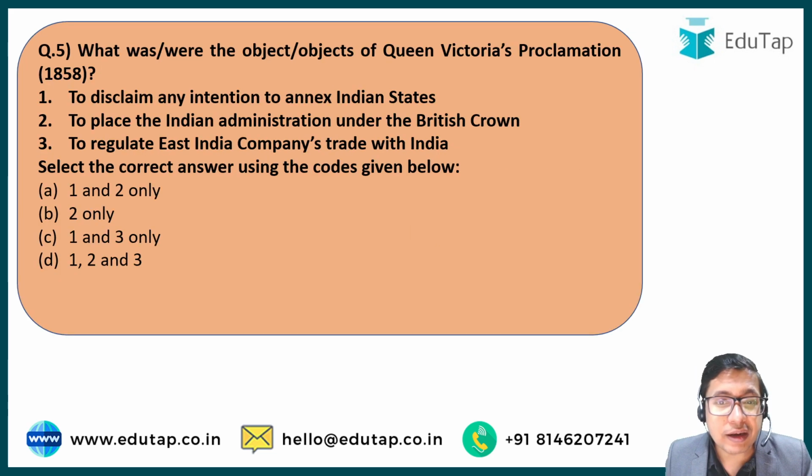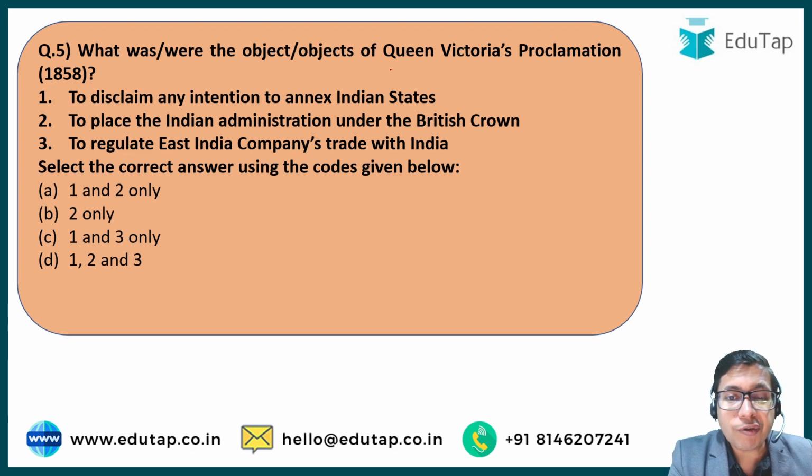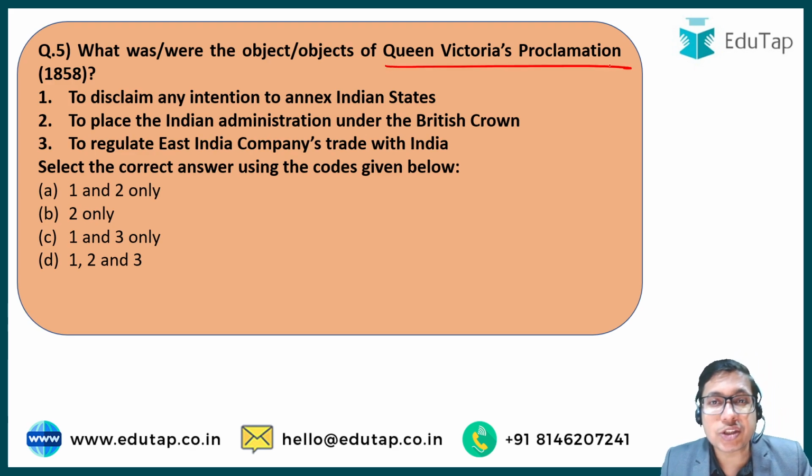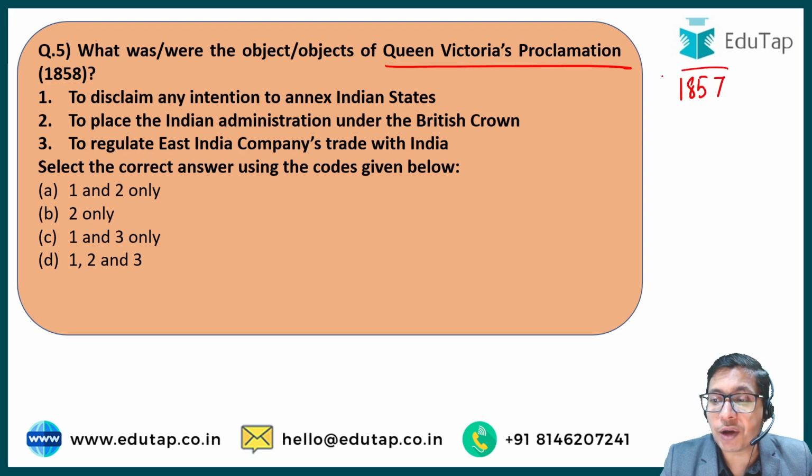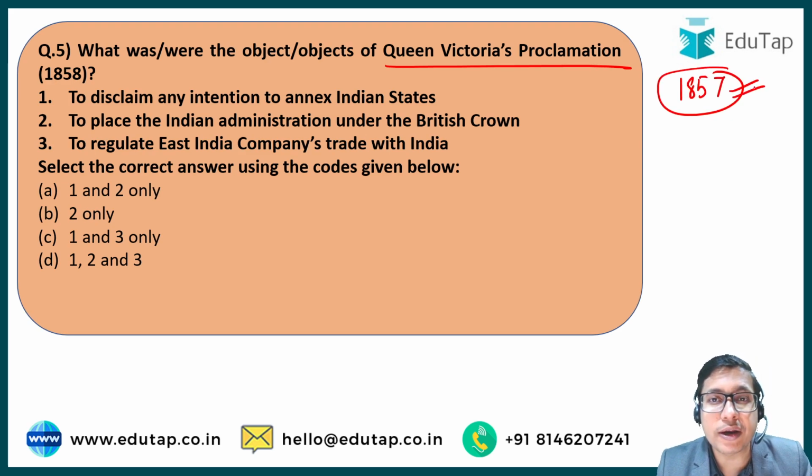Question number 5. Now that we are halfway through all these questions, question number 5 is in front of you. What was or were the objectives of Queen Victoria's proclamation in 1858? Queen Victoria's proclamation came in the aftermath of the 1857 revolution. This is a very important event. You have to remember the 1857 mutiny, we call it, or the first war of Indian independence, or the first struggle for independence, that happened in 1857.